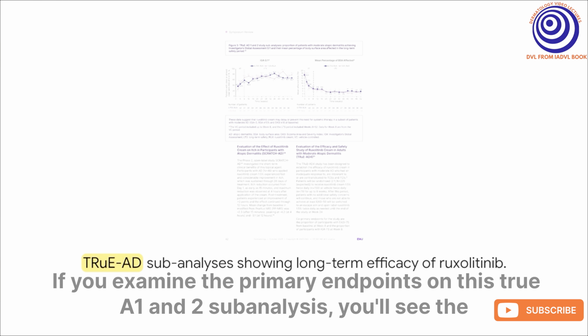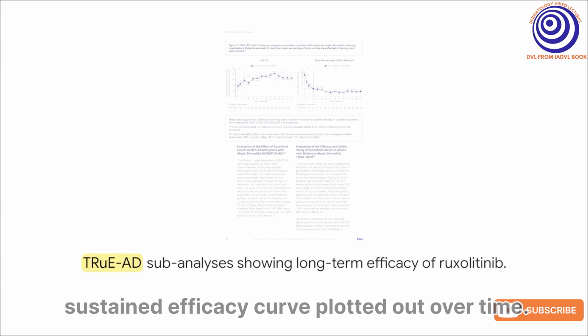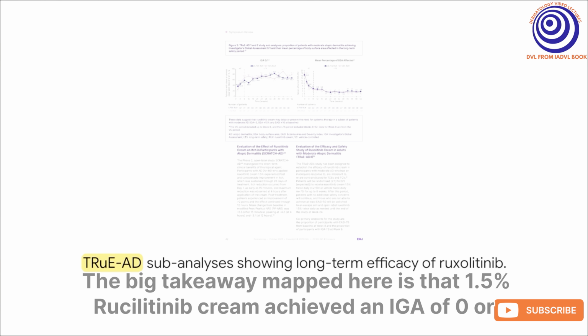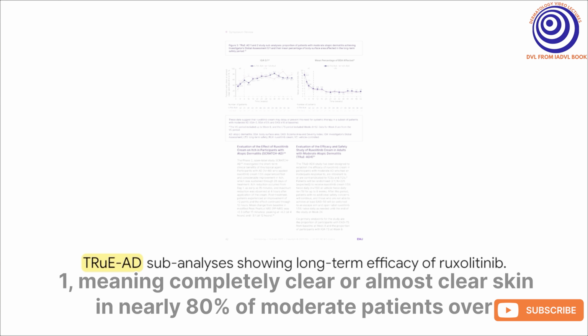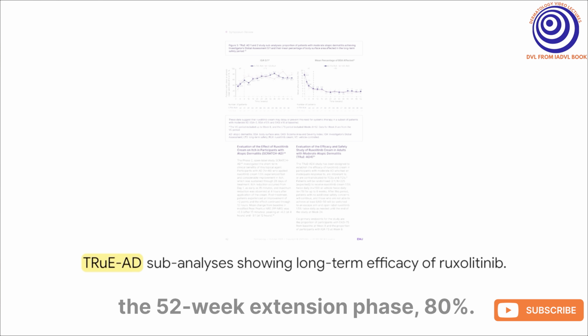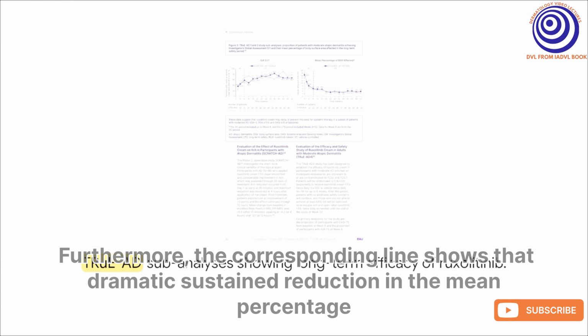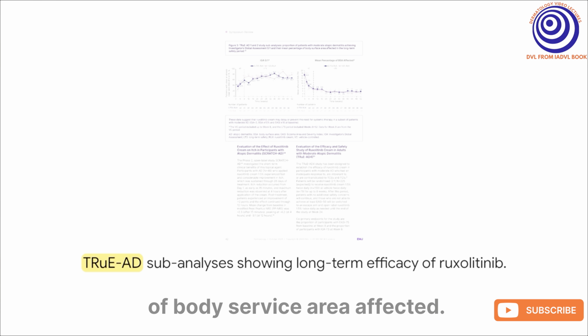If you examine the primary endpoints on this TrueAid 1 and 2 sub-analysis, you'll see the sustained efficacy curve plotted out over time. The big takeaway mapped here is that 1.5% ruxolitinib cream achieved an IGA of 0 or 1, meaning completely clear or almost clear skin in nearly 80% of moderate patients over the 52-week extension phase. 80%. Furthermore, the corresponding line shows a dramatic sustained reduction in the mean percentage of body surface area affected.